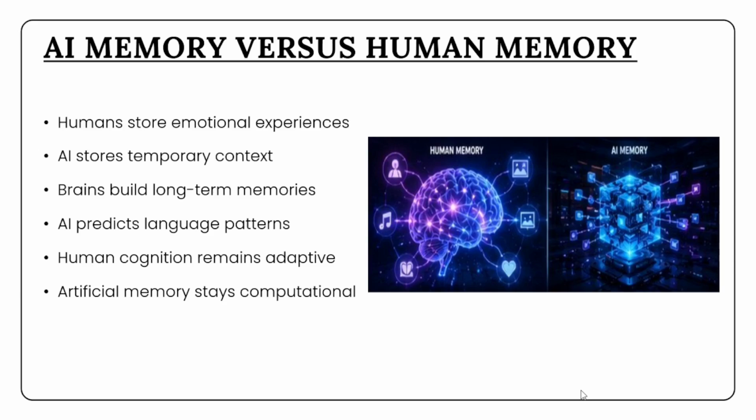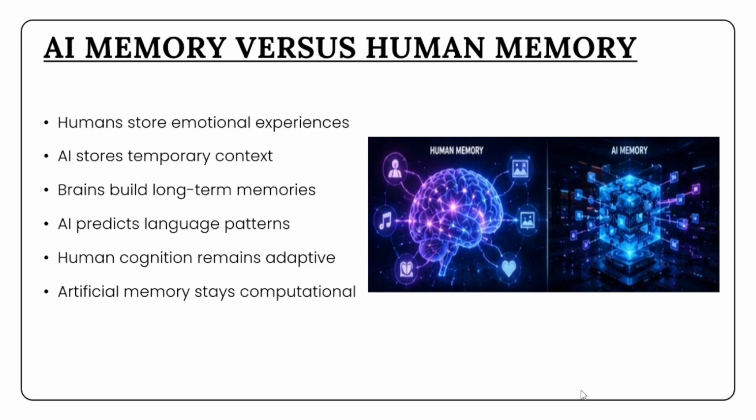AI systems operate differently. Large language models mainly process temporary token contexts and statistical relationships between words. They do not experience emotions, personal awareness, or consciousness. When AI appears to remember something, it is usually because that information still exists inside the context window or was retrieved externally. Human reasoning is flexible and deeply connected to real experiences, while AI reasoning remains computational and prediction-based.